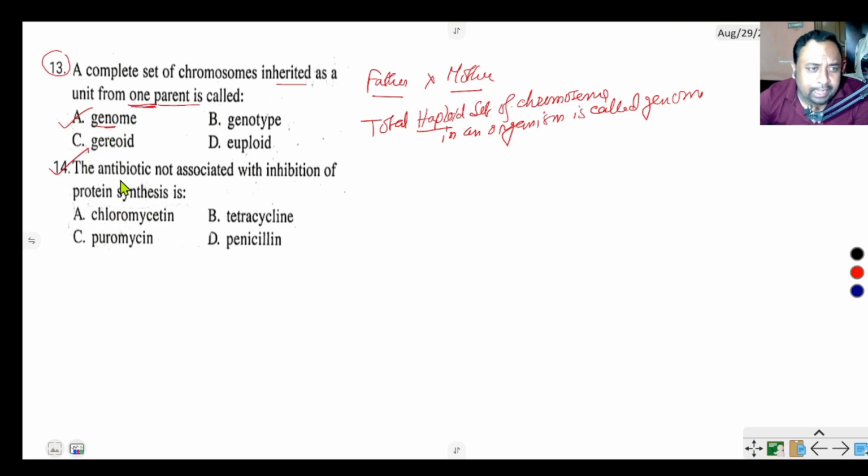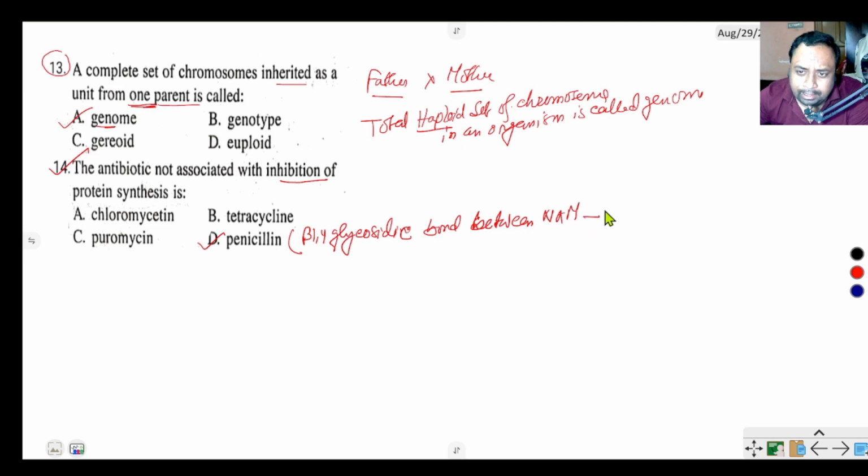Question number 14. The antibiotic not associated with inhibition of protein synthesis. The options are chloromycetin, puromycin, penicillin. The correct option is penicillin, because penicillin breaks down the beta 1,4 glycosidic bond between NAM and NAG, N-acetyl muramic acid and N-acetyl glucosamine of peptidoglycans.